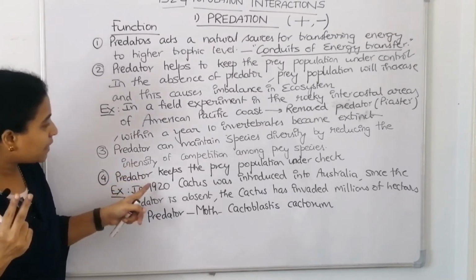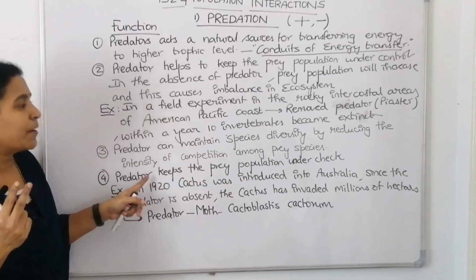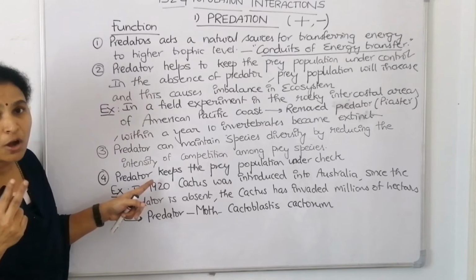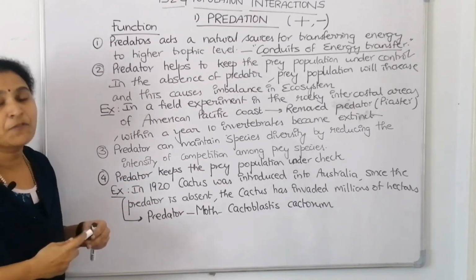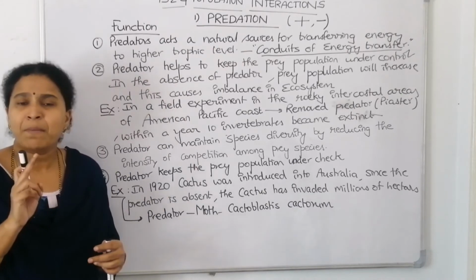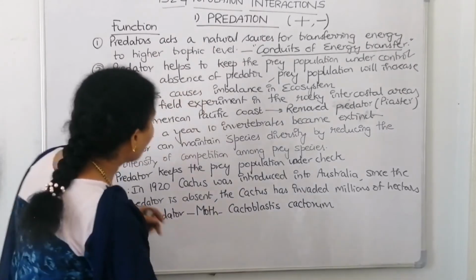And the fourth one we are telling, if the predator keeps the prey population under check. If the predator is not there, then the prey population will over flourish. And when we have to write the fifth function, we can tell predators help in biological control also. Now, what is biological control?